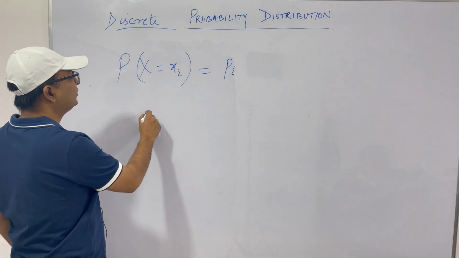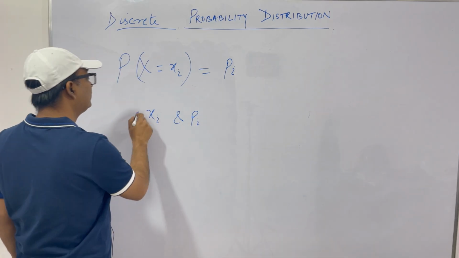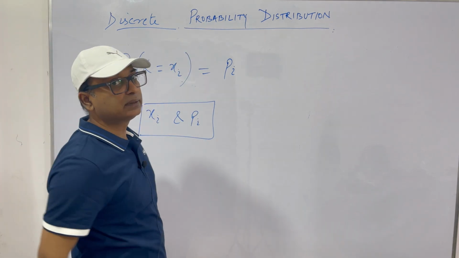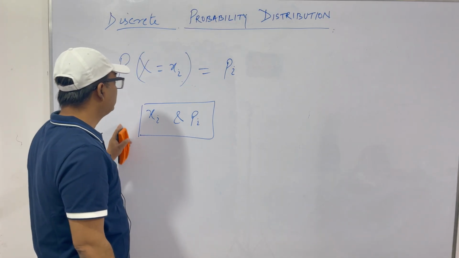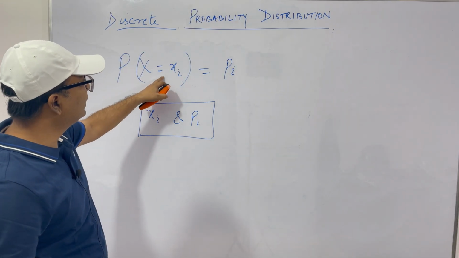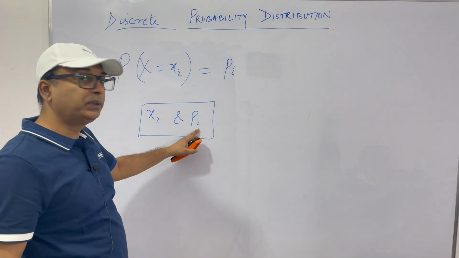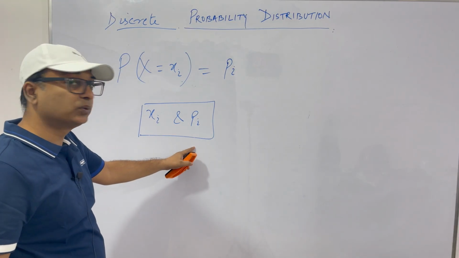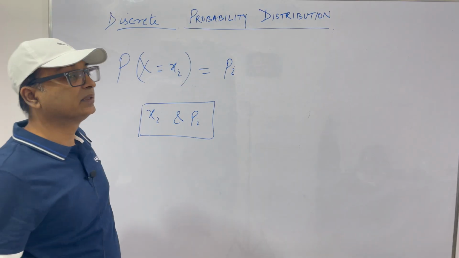Then the set of values of xi and pi is called a discrete probability distribution. If we draw a table with xi and the associated pi, that is called discrete probability distribution.